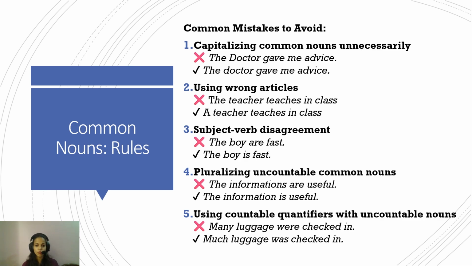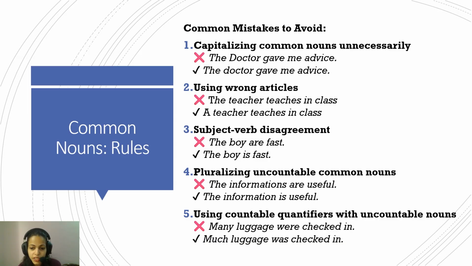This is a very common mistake. The informations are useful. No, the information is always information. Information, luggage, furniture, these words are always used as they are. They themselves are showing the plural version of it. We'll again do this in detail, so don't worry about it.